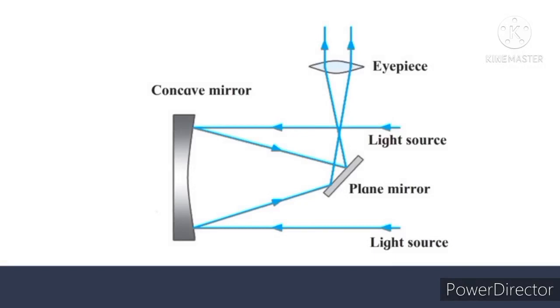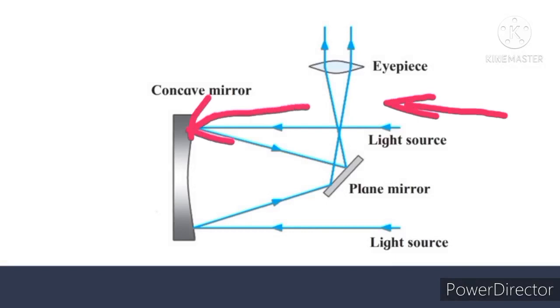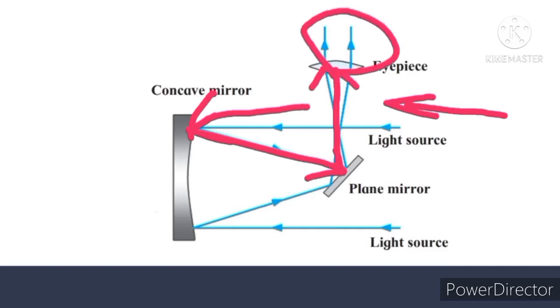See, from here the lights are coming and they are getting reflected from this concave mirror which is situated here, and they are going here. Then they are again reflected by a small plane mirror here, and they go to the eyepiece, and we can see the magnified image from here. So this is the way a Newtonian telescope works.